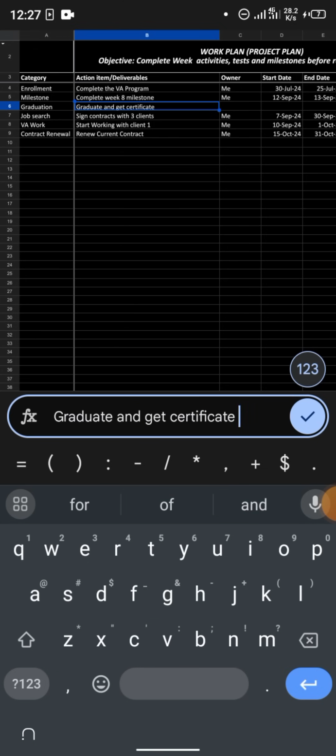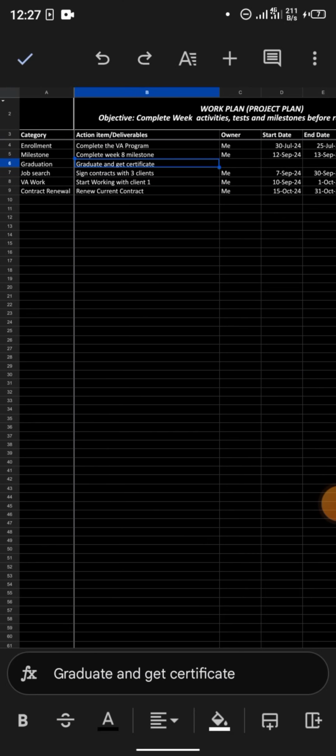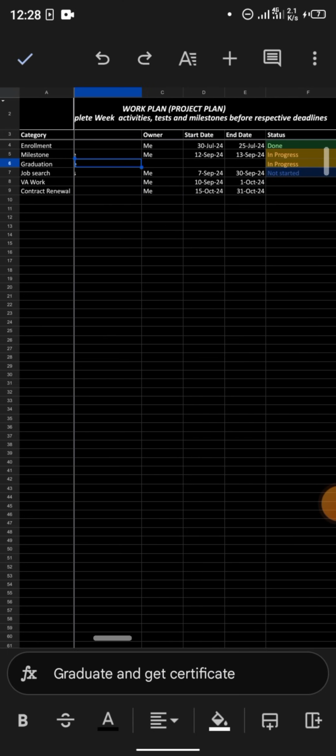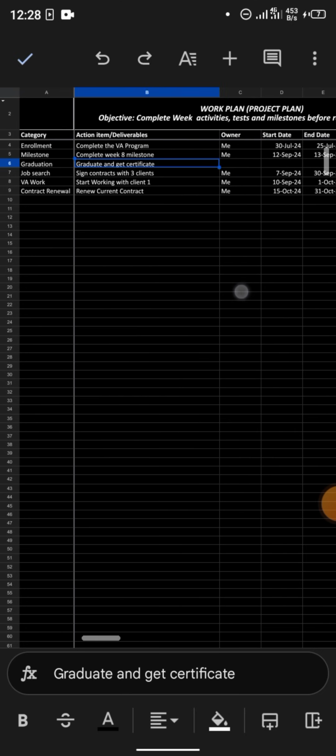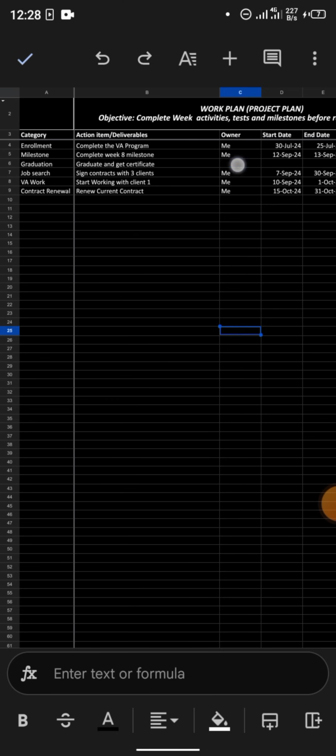There are still things you can add. You can add creating your LinkedIn profile, optimizing your LinkedIn profile, creating your CV, optimizing your CV, revamping your CV, revamping your LinkedIn profile, creating an account on Upwork, all those things. So all the things that you know they are going to need to do, all the things you need to do before you can start job searching and you can get your first job. Just populate it, okay? So you are basically planning. This is your project, okay? You are planning it. So once you are done, I can basically submit this one like this now.